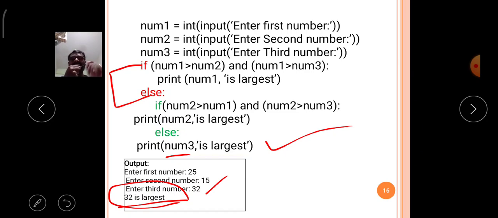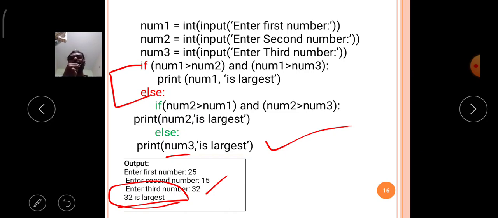The decision control structures are also called decision control statements. These statements are classified into 4 types. Number 1, if condition. Number 2, if-else condition. Number 3, if-elif-else condition. Number 4, nested if condition.